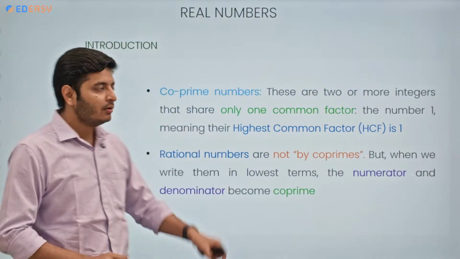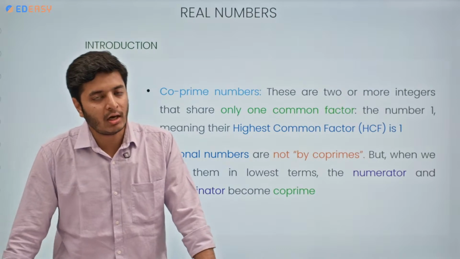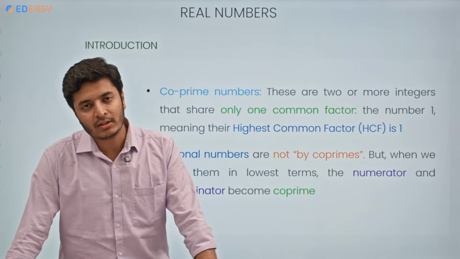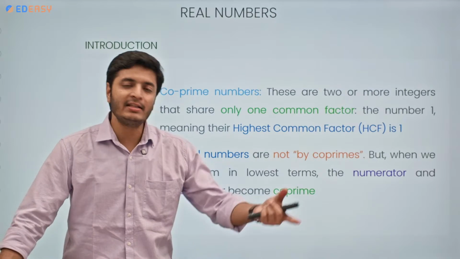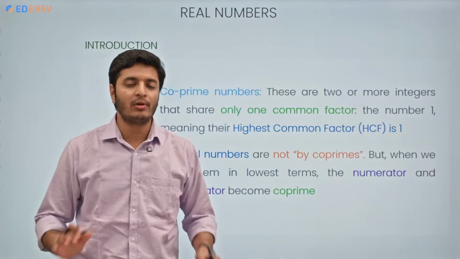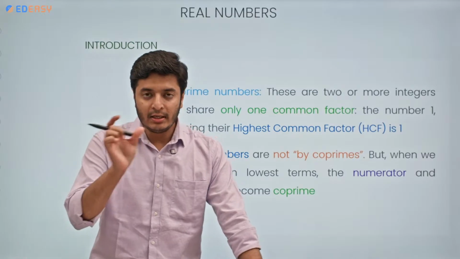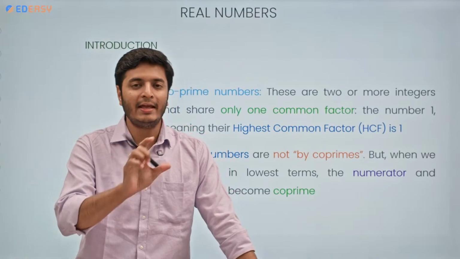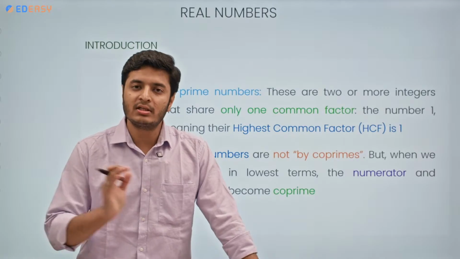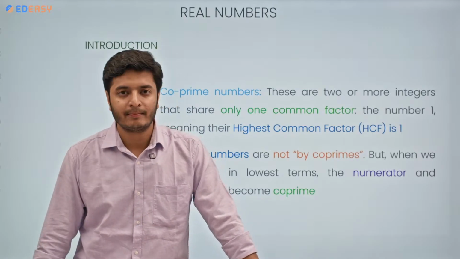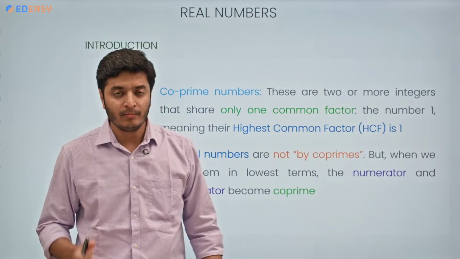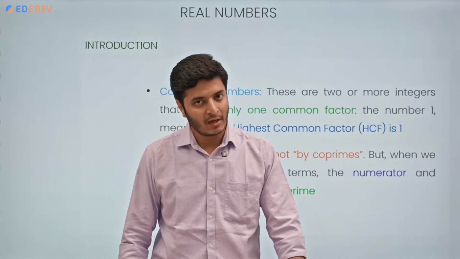Then what are co-primes? Co-prime numbers are not necessarily prime numbers. It can be any two numbers, even if they are composite numbers, but they don't share any common factor among them, such as 8 and 9. So 8 and 9 both are composite numbers, aren't they?